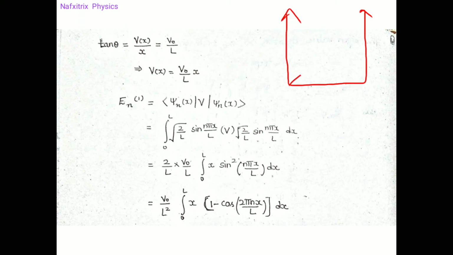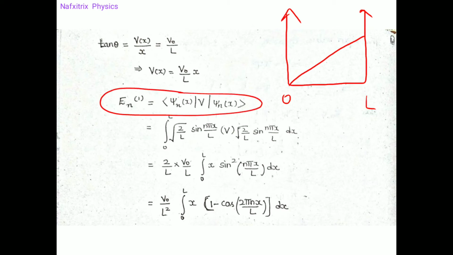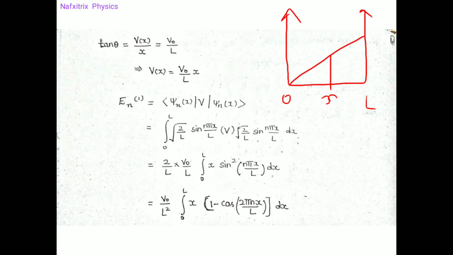So it was varying like this, and here x is equal to 0 and here x is equal to L. Now we need to find a potential at somewhere. So in general we want a formula for potential V, because in this formula we need to apply. So first we need to find out the formula for potential. At some particular value of x, let the potential be V.